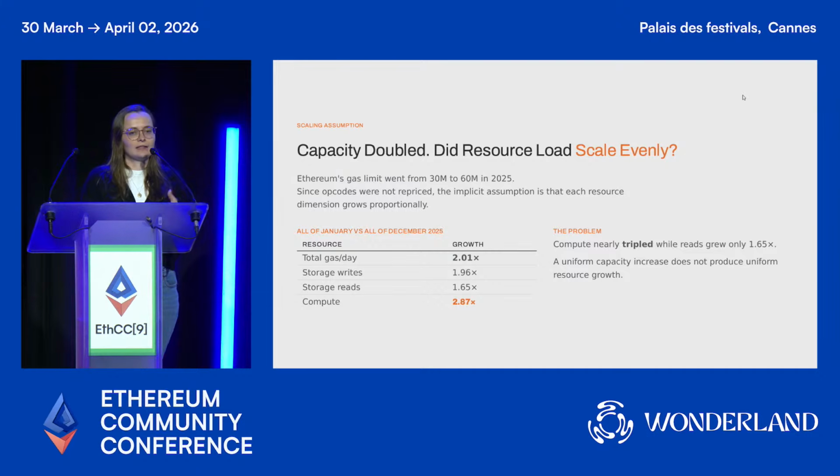We compared January, which was before the increases, and December, which was after. We doubled the capacity, but in doing that we actually tripled compute, while reads only grew by a factor of 1.65 in terms of gas usage.